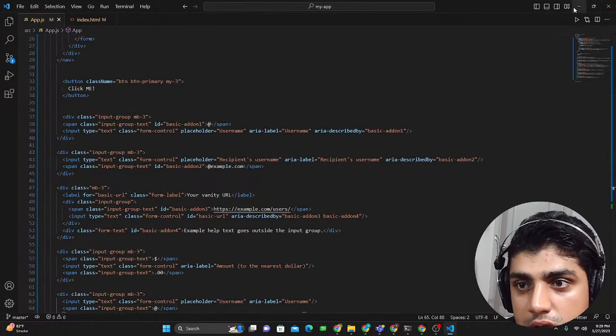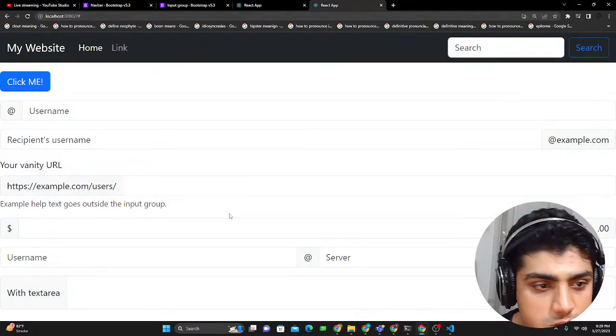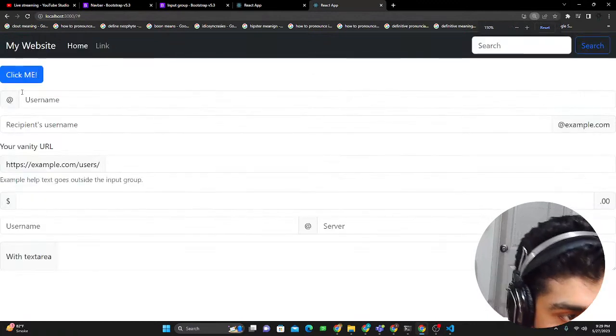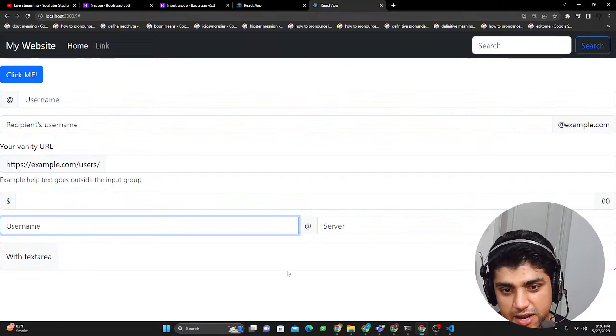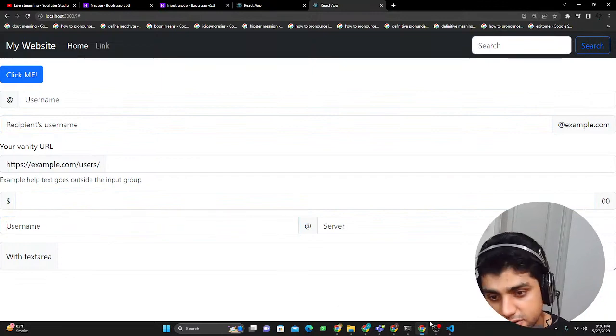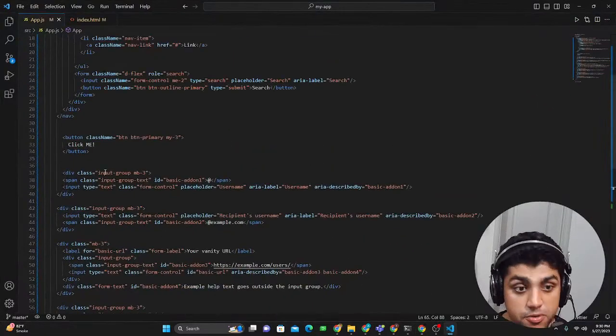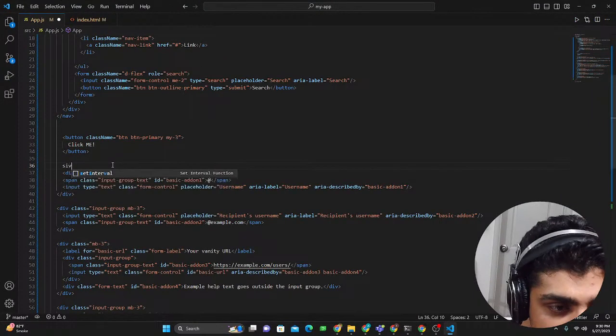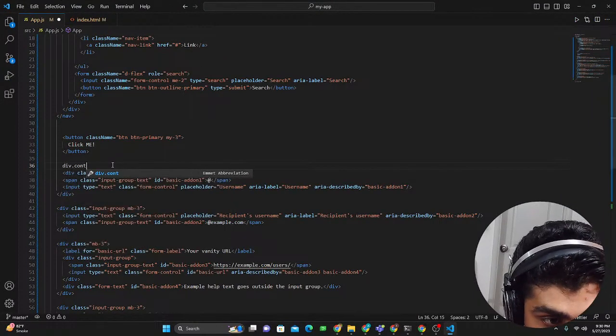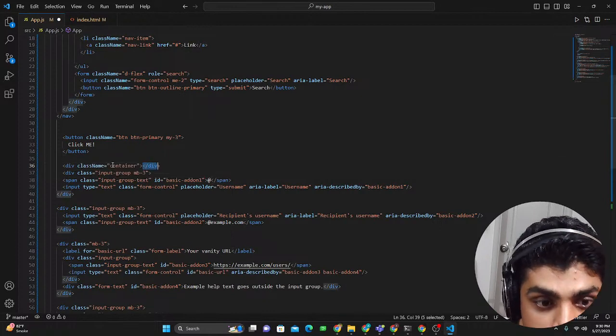And you could see now this form is appearing in the app as well. Oh my God, this is username, recipient's name, and this is not looking that great, right? I want it centered. How do I get this centered? So what we're gonna do is put this inside of a div. That div is called container. That's another thing that's available on Bootstrap. So you just say container and wrap this around.